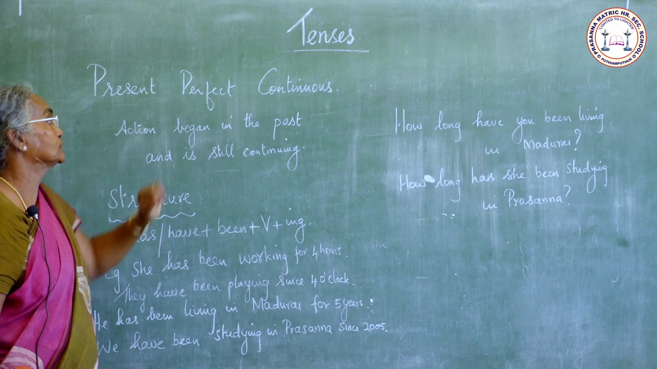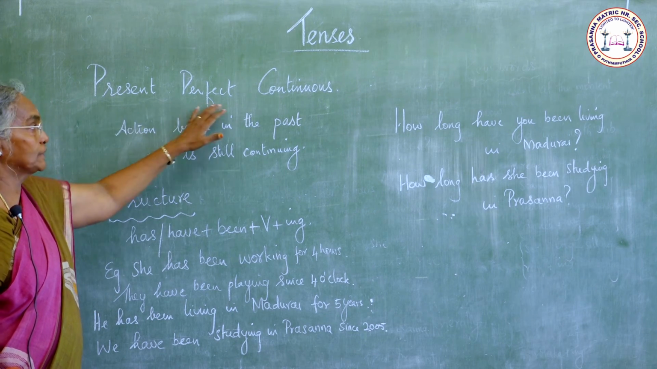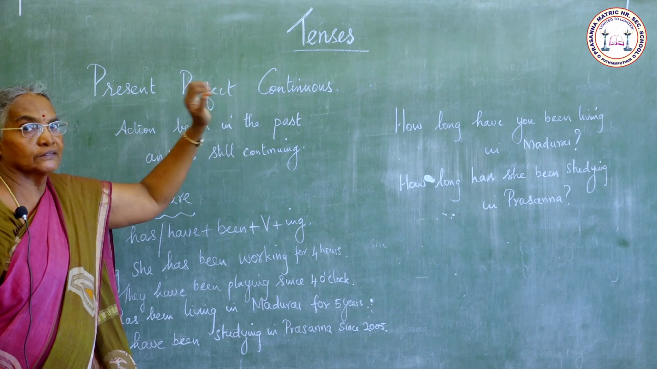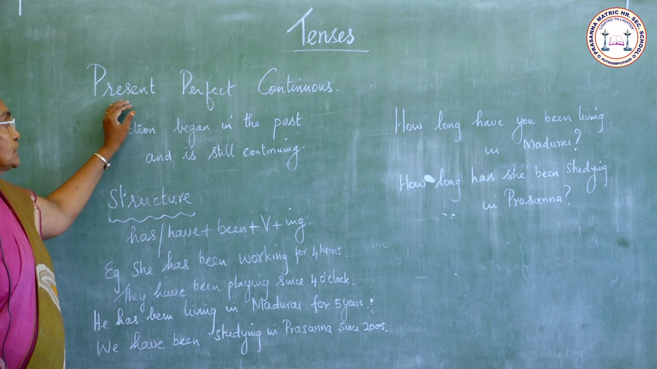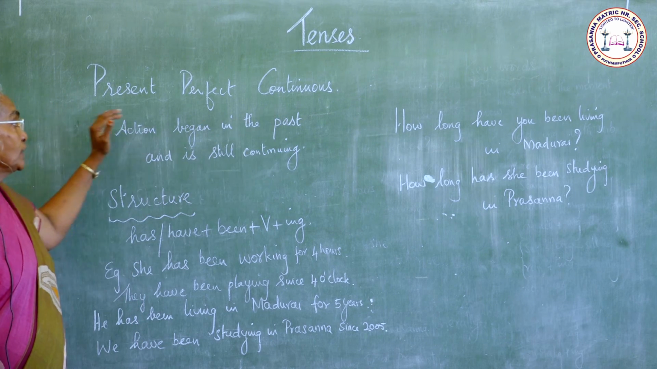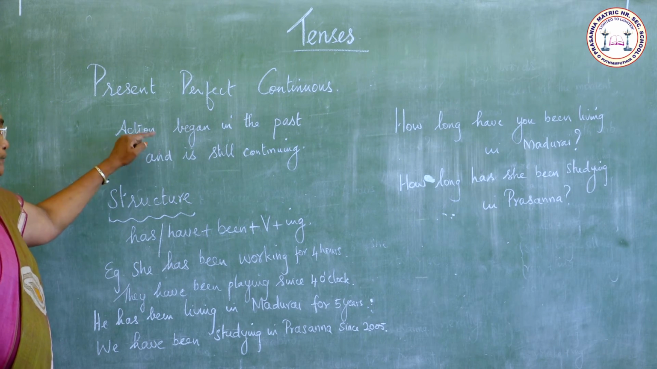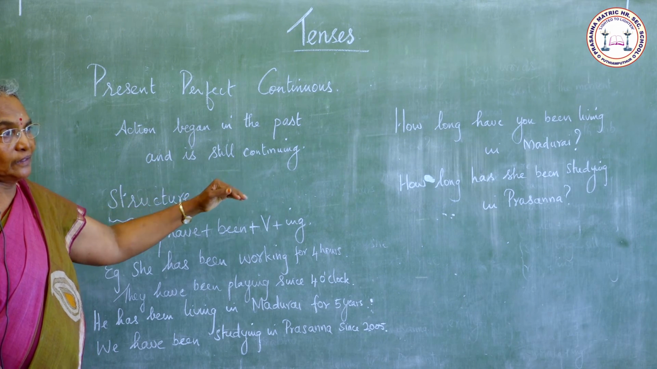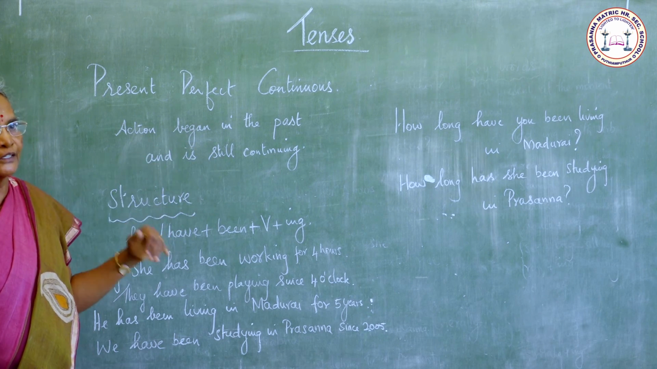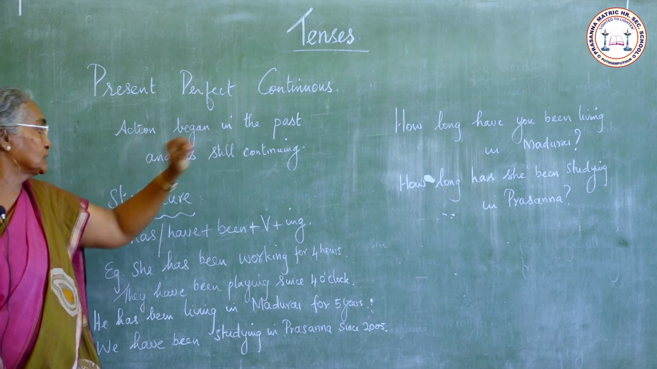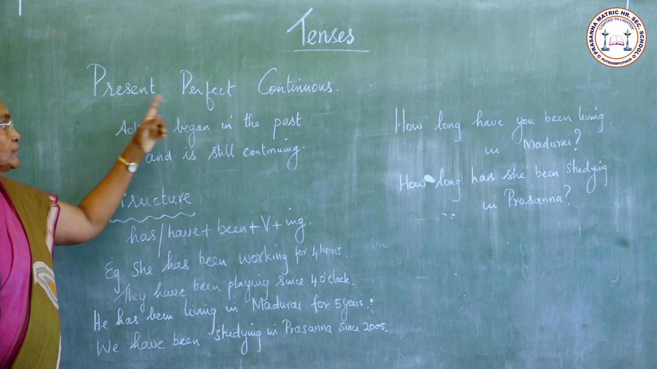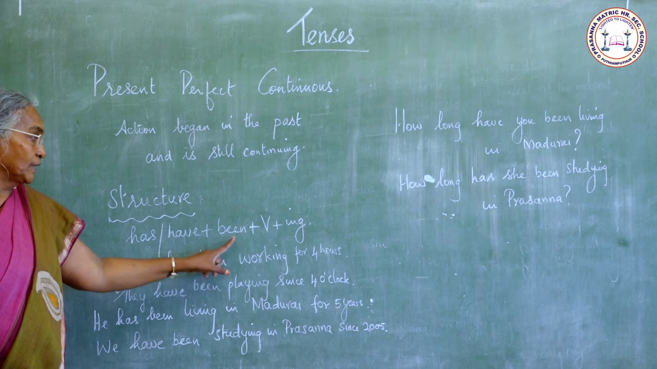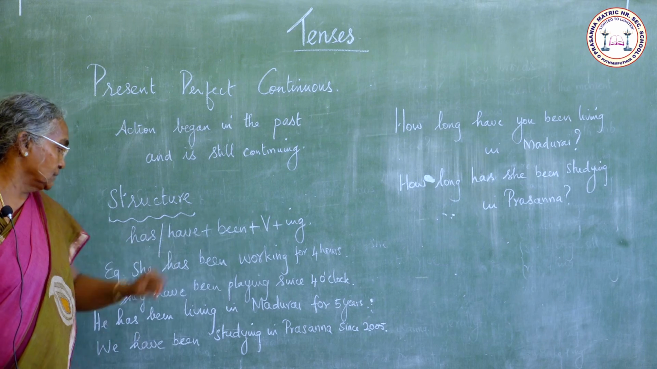Present perfect continuous. This is the fourth form of present tense. Where do we use present perfect continuous? We use present perfect continuous to indicate actions which began in the past and are still continuing. The work began in the past and it is still continuing, then we use present perfect continuous tense. The structure of present perfect continuous is given here: has or have plus been plus verb plus ing.